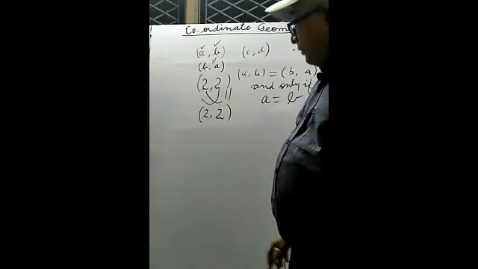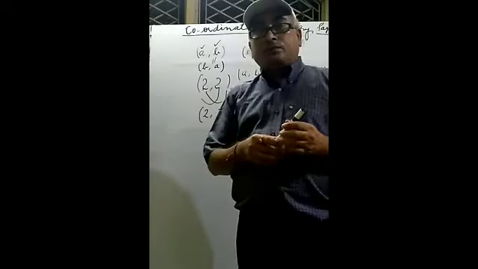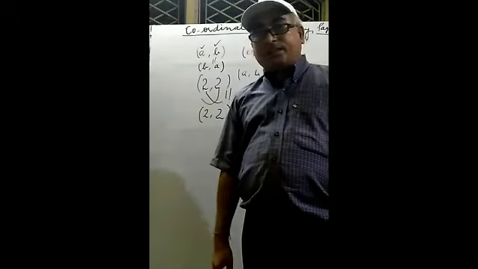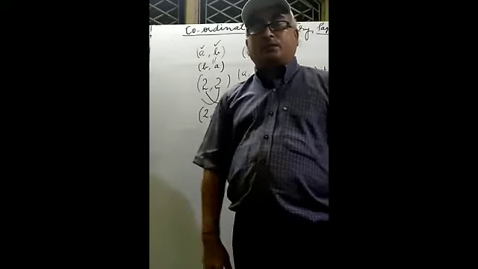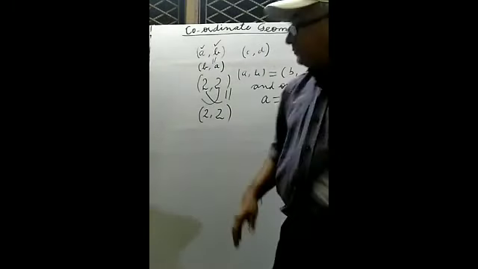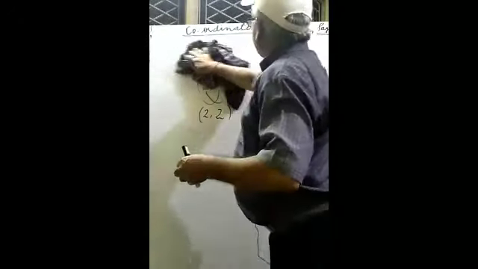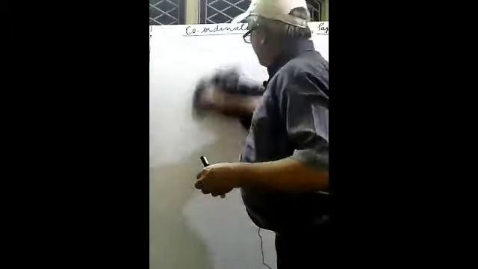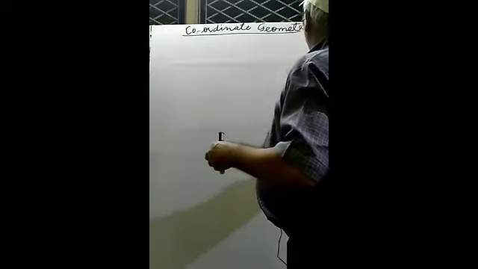Now we have to discuss the plane and the Cartesian plane. What is a plane and what is the difference between a plane and a Cartesian plane? For this purpose, we have to understand these.